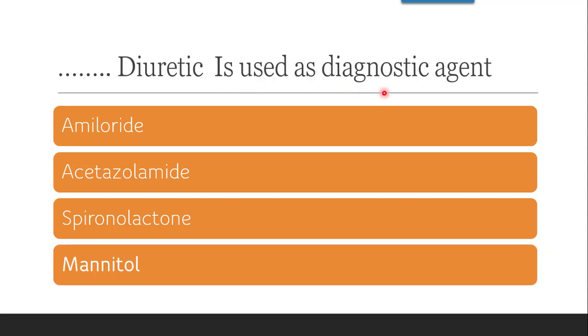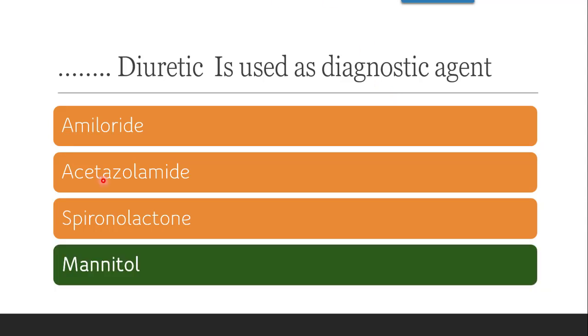Next question is, dash diuretic is used as a diagnostic agent, whether it's amiloride, acetazolamide, spironolactone, or mannitol. The correct answer is mannitol. Mannitol is also used as a diagnostic agent to determine the GFR, that is glomerular filtration rate.